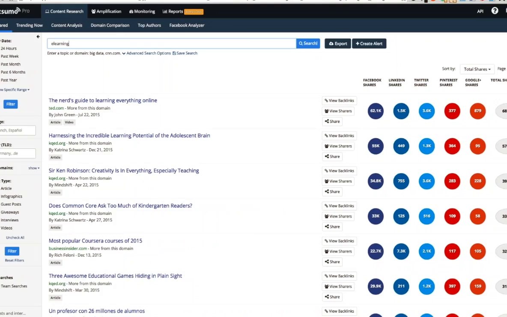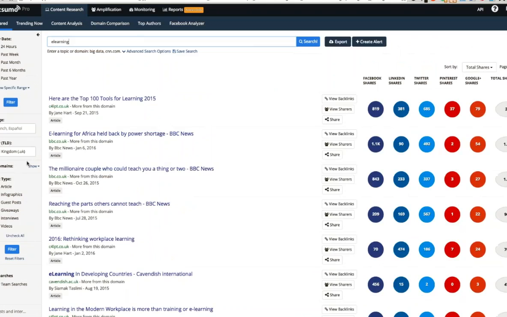Now, we also offer a language filter. So if you're working in a language other than English, you can set that filter. And we offer a top-level domain country code filter. What this does is allows you to find content that's being produced in a certain part of the world. The way we do that is based on top-level domain country codes. So if I enter UK here, BuzzSumo is going to find content that was produced in the UK by looking for UK websites that end with .uk. Now, the weakness there is that there are .coms from all over the world, and this will not find content from .coms that are based in the UK, but it can help to narrow the results by country for you.